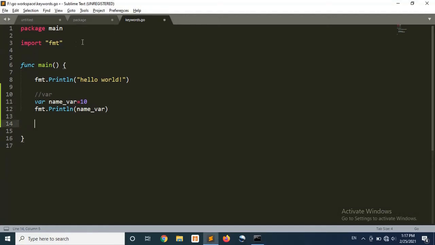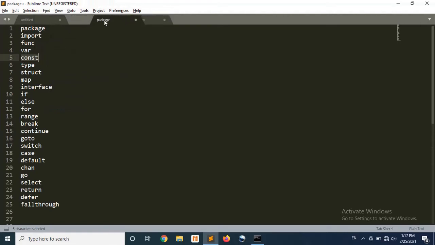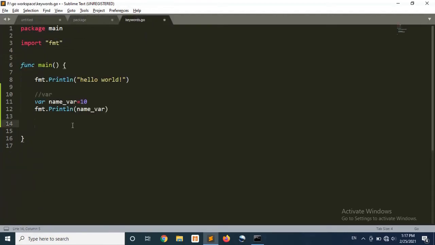Okay, so the next keyword is const. So const is somewhat similar to a variable. A constant is also used to hold any type of value. The syntax is also the same. Suppose we want to save a value 10 again, and the name of the constant is name_const that contains the value 10. But how will the compiler understand this is a constant?